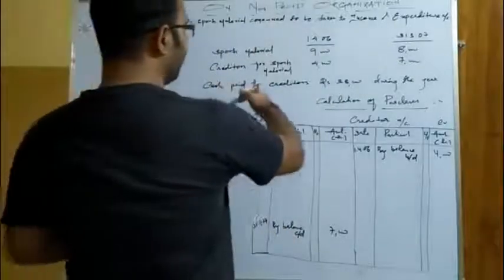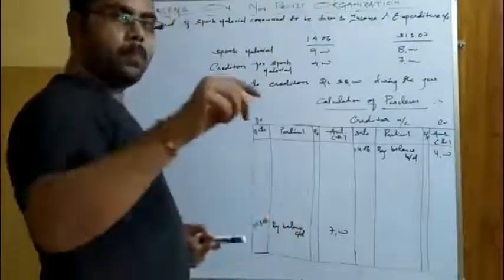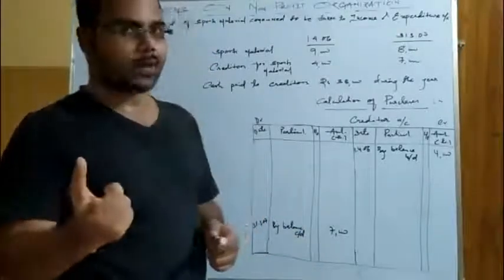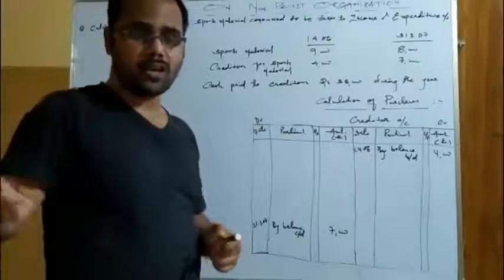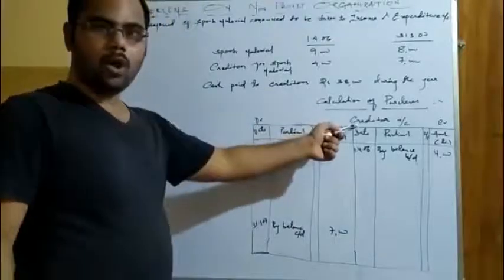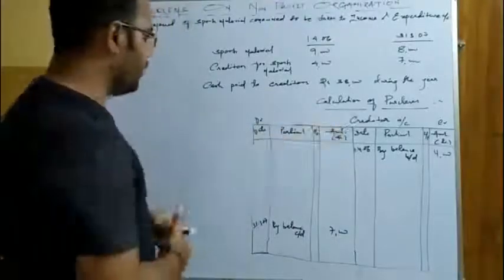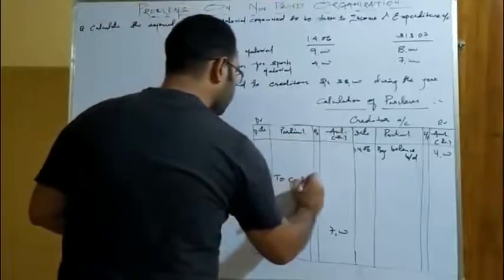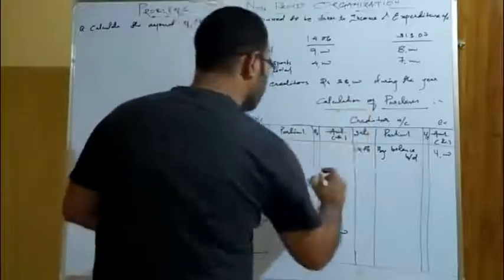Now the third is cash paid to creditors. So when you pay cash to the creditors, what is the journal entry passed? Creditor account debited to cash. Okay, creditor account debited to cash, the journal entry is passed. So this is the creditor account. On this side, the debit side, it will be written to cash account. Okay, how much? 38,000.